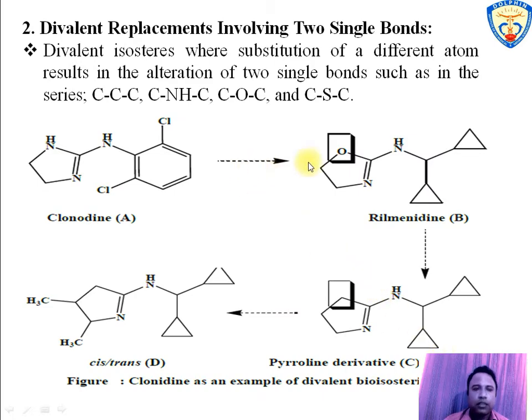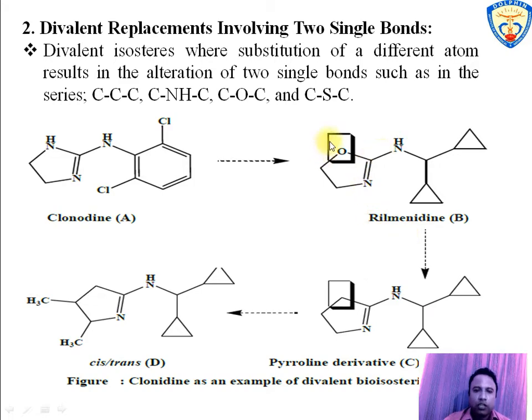The next is divalent replacement involving two single bonds. Divalent isosteric substitution involves replacement of C-C-C, C-NH-C, C-O-C and C-S-C. In this figure, clonidine, which is an antihypertensive drug with greater selectivity for the imidazoline receptor I1, Sean and co-workers in 2001 designed rilmenidine by molecular modification of the clonidine compound.